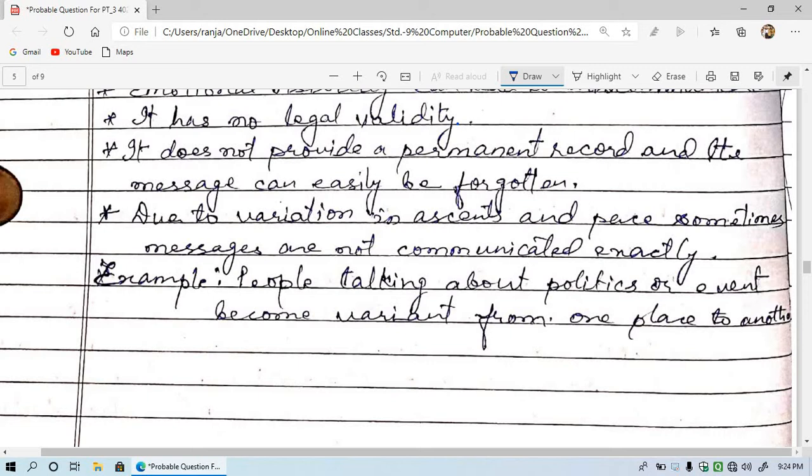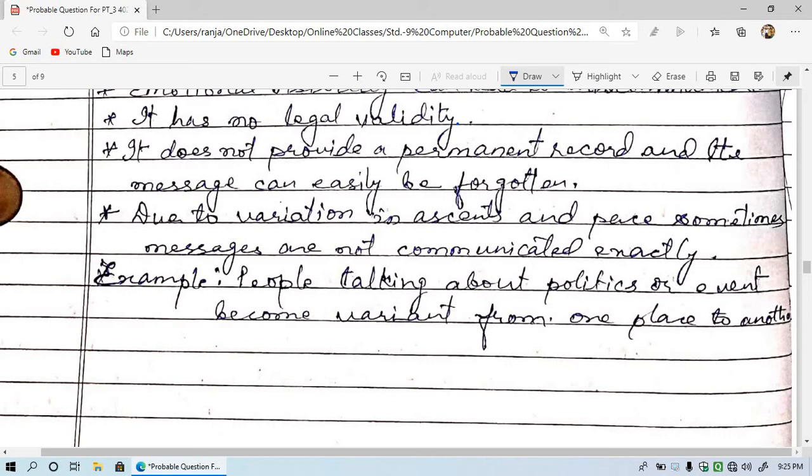Due to variation in accent and pace, sometimes messages are not communicated exactly. Sometimes it happens that when people from outside the country visit our country, we are unable to get the messages that are being conveyed by them. People talking about politics or events become variant from one place to another place.